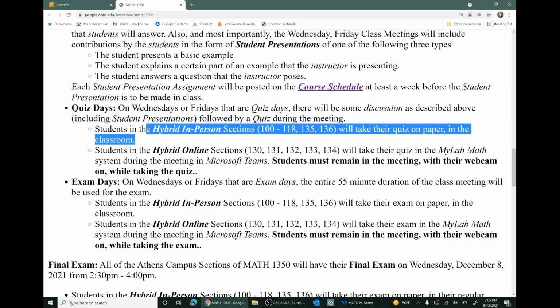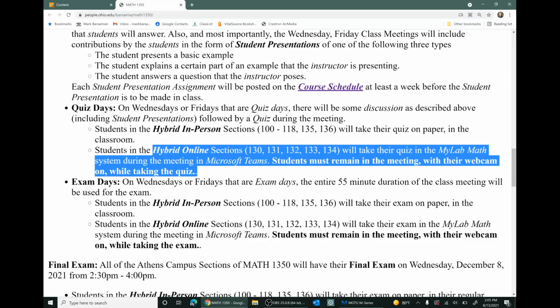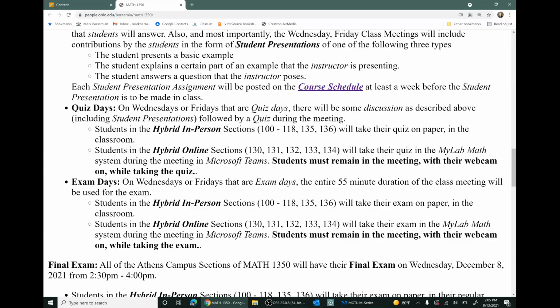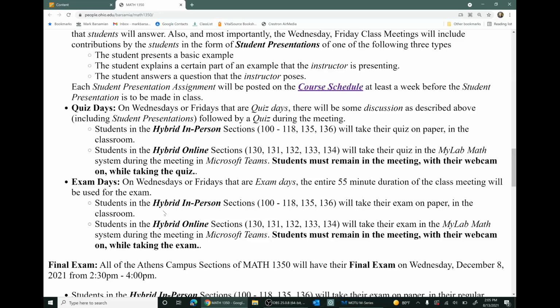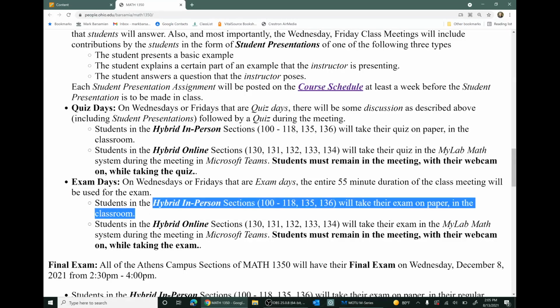So students who are in the hybrid in-person sections will take their quiz on paper in the classroom. Students in the hybrid online sections will take their quiz in the Mylab system while remaining in the meeting with their webcams on. And then some of the Wednesday, Fridays are exam days. And on those days, the entire 55 minutes of the class meeting will be used for the exam. And as with quizzes, students who are in the hybrid in-person sections will take their exams on paper in the classroom during the regular meeting.